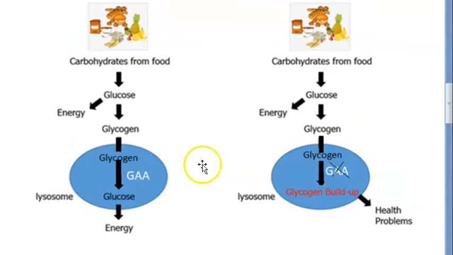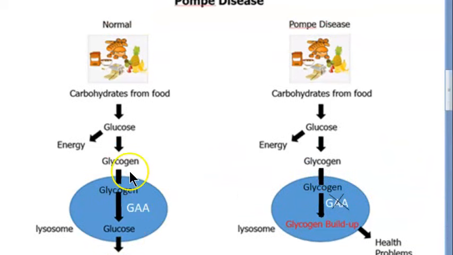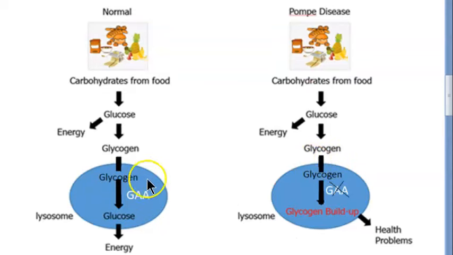what is the name of this enzyme? I keep forgetting. Alpha glucosidase, right? Then why did they write GAA? Glucosidase. Then why did they write GAA? Okay, anyway, this enzyme will break down the glycogen into glucose, and then the glucose will give you energy. You know all those cycles, right? ATP, etc. Now what happens?